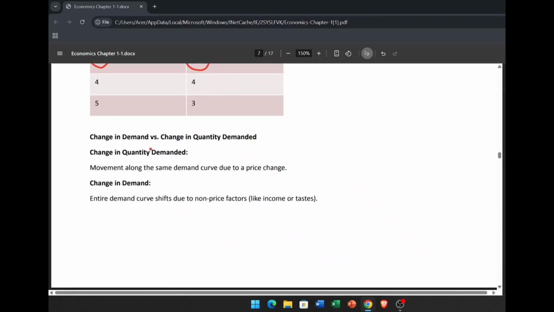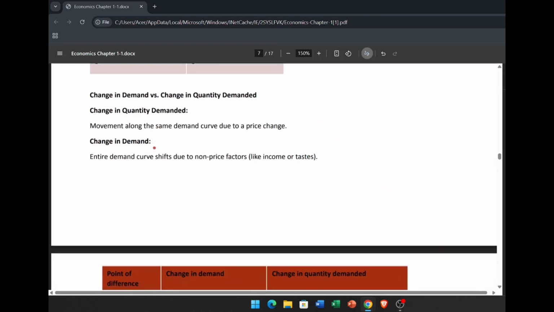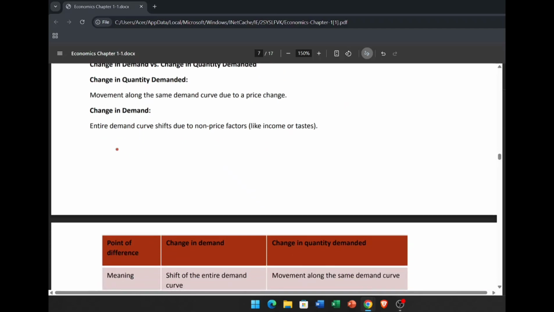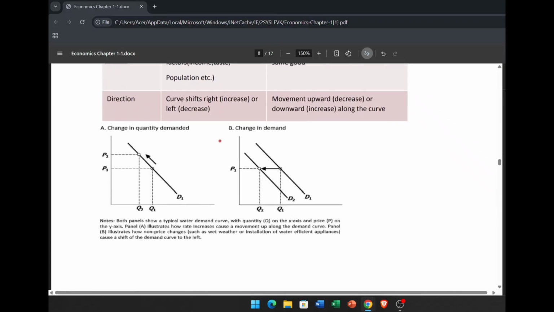And the last, change in demand versus change in quantity demanded. Change in quantity demanded means movement along the line due to a price change, and change in demand means the demand curve shifts due to non-price factors. So we can see from here the change in quantity demanded. When the price changes, there is a movement along the same curve. It is the same demand curve, but there are two price points, one is P1, one is P2.